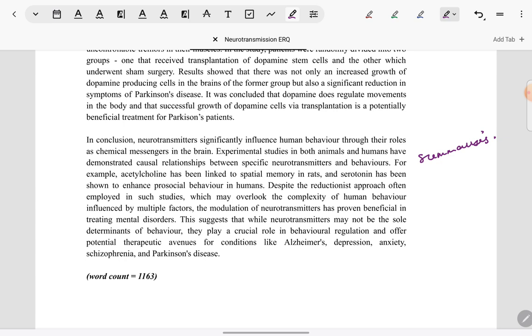Literally, it's just a summarization of whatever has been stated previously. So cause-effect relationship is addressed first, then reductionism, and then finally the potential of neurotransmitters to treat certain disorders. So this summary again scores high on Criterion E, because it shows clarity that the respondent is able to consolidate the entire answer finally and give a final picture of what they have tried to discuss in the answer. Also, it remains focused, so it scores highly on Criterion A as well.